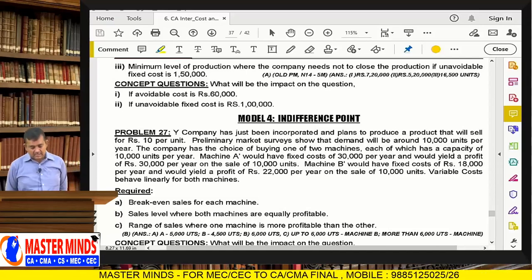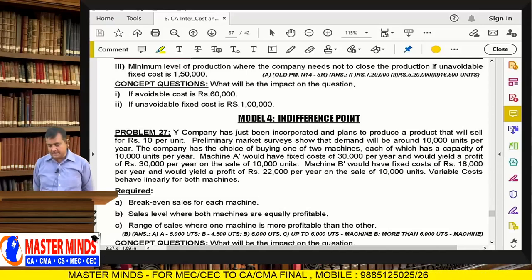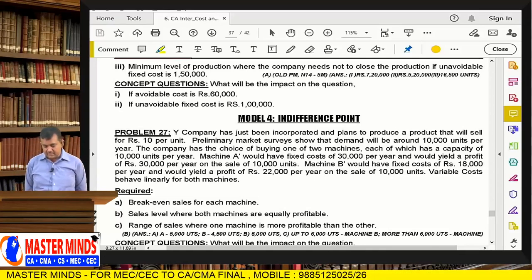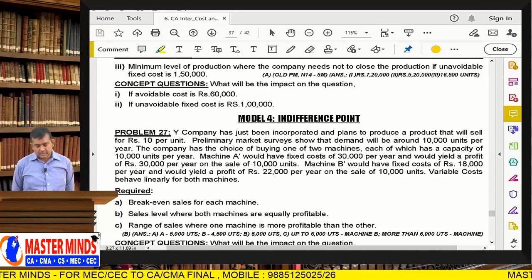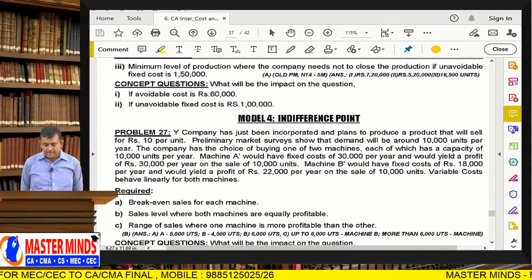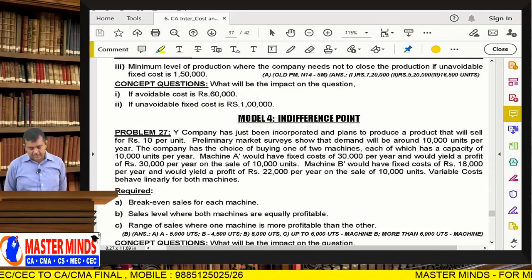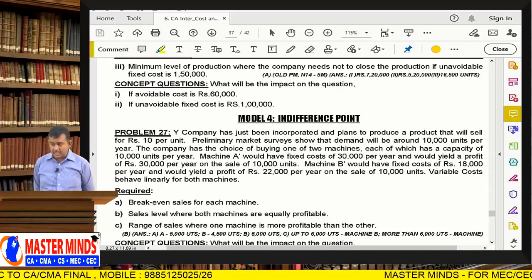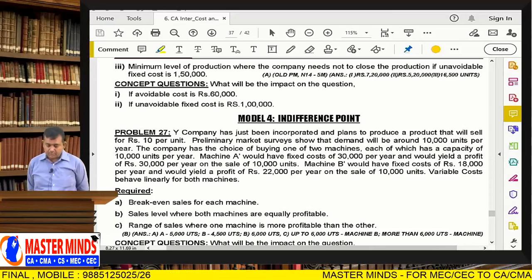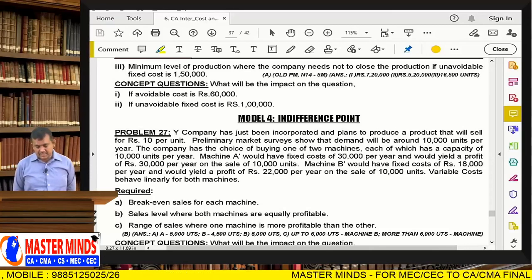The company has the choice of buying one of two machines. Machine A can produce this product. Machine B can also produce this product. So, which one machine should be selected?